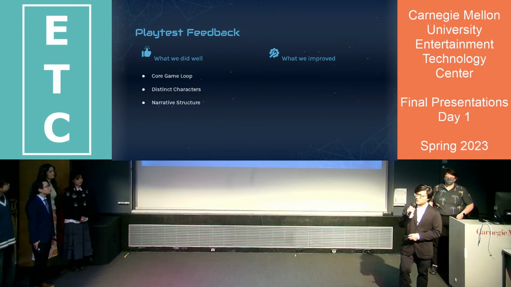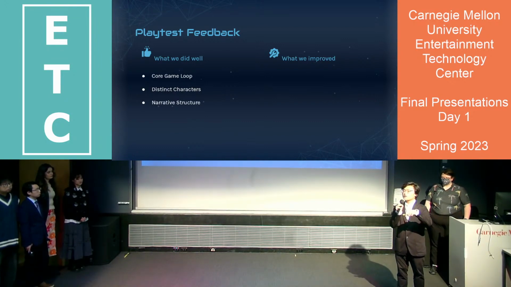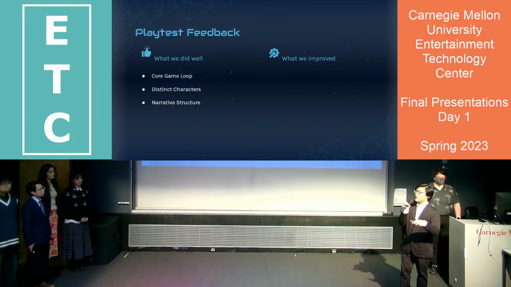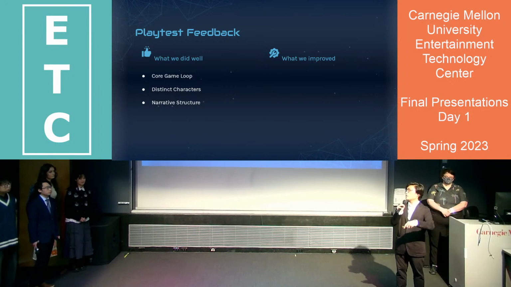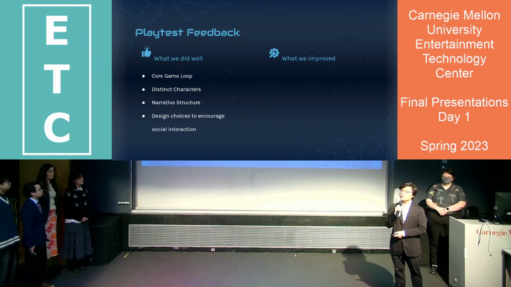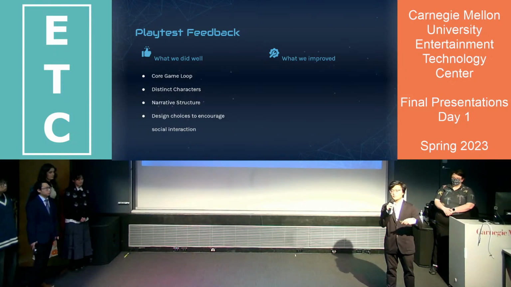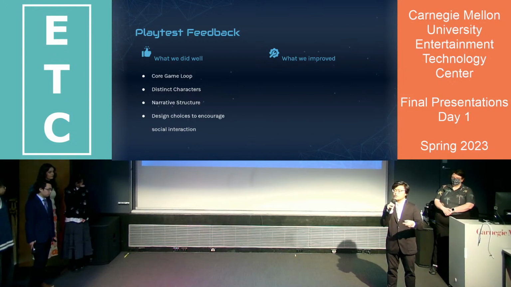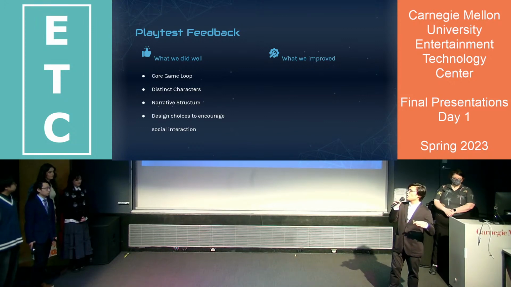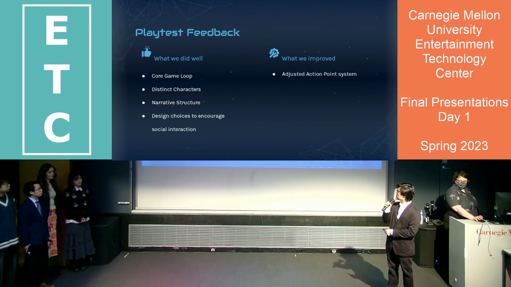And then our narrative structure, where each map connects to a specific character, guides the players through the story a bit better. And then the design choice to encourage social interaction, which is our detective board, sharing clues, and also transferring puzzles. So to progress in the story, you need to interact with each other.